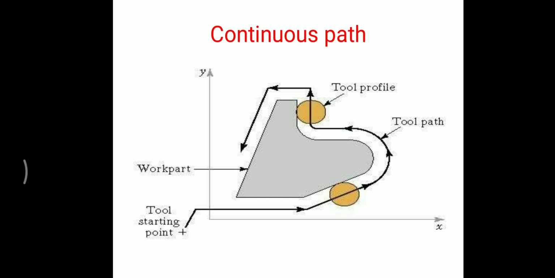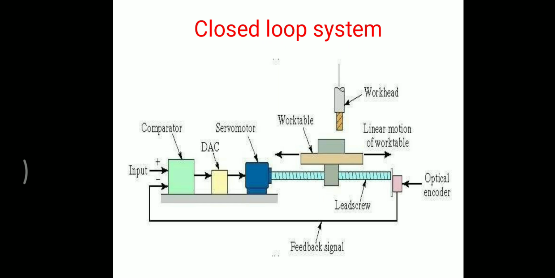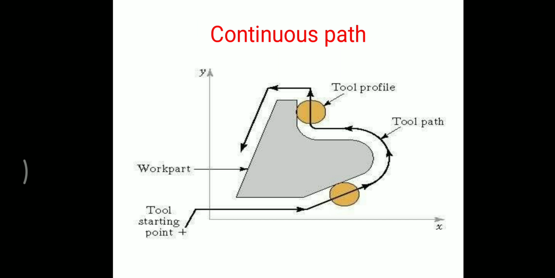The continuous path machine can be classified into the following two types. First one, the straight cut NC system, and second, the contouring system. In continuous path system, when continuous path control is utilized to move the tool parallel to only one of the major axes of the machine tool work table, then it is called straight cut NC system. The straight cut NC system is preferred for milling machines.